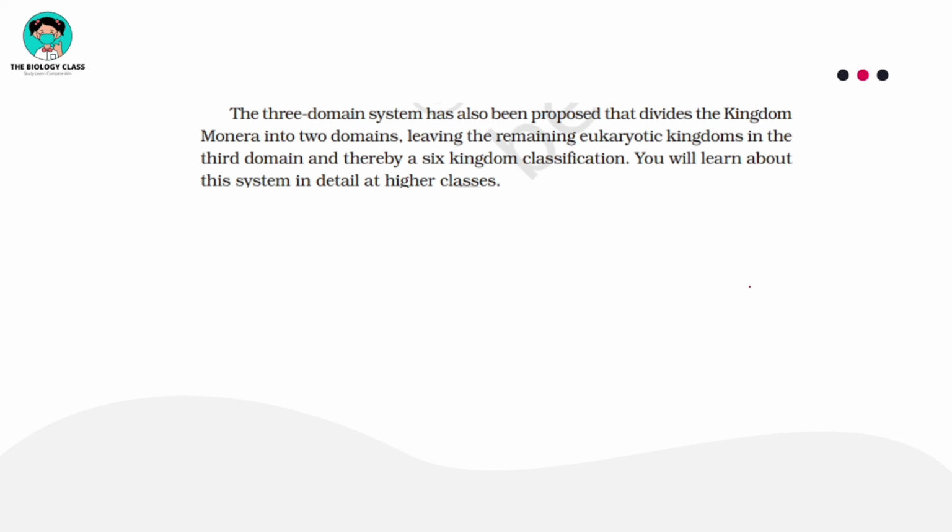Now we have to talk about the 3-domain system. After the success of the 5 kingdom classification system, there was a scientist, Carl Woese. What did he do? He divided kingdom Monera into 2 groups.